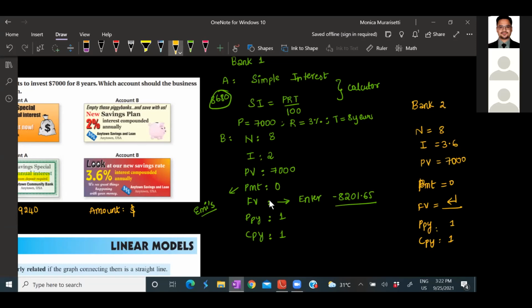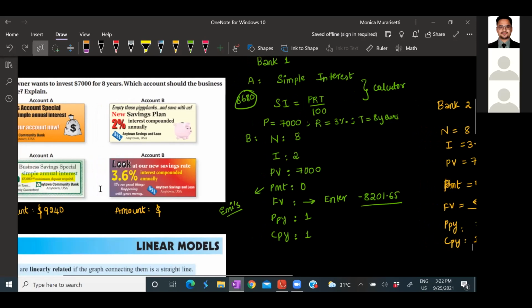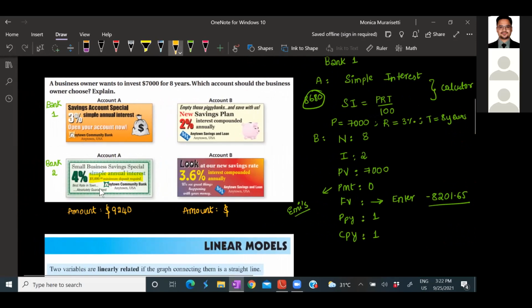We got 9289.15. So in this case, which one is better to choose? For bank 2, which account is better to choose? It is better to choose account B. Yeah, that's great. Now my question to you all is, in both the banks, which account is better to choose?